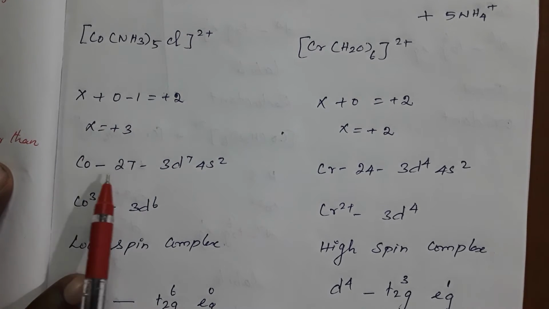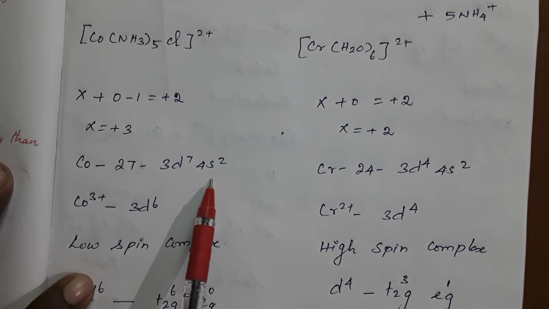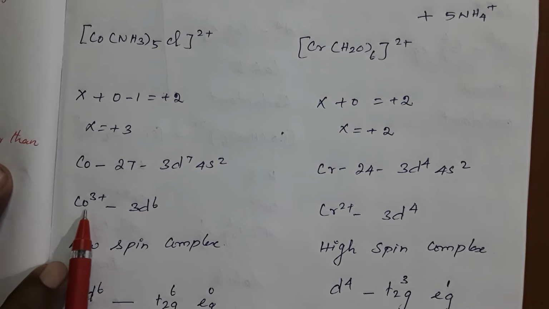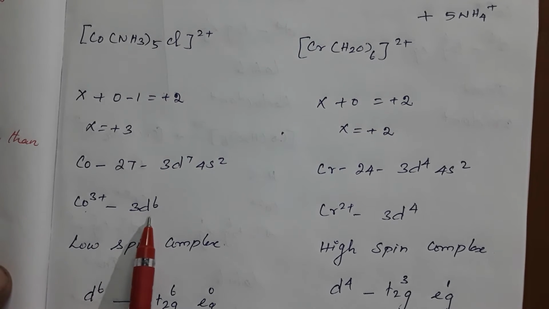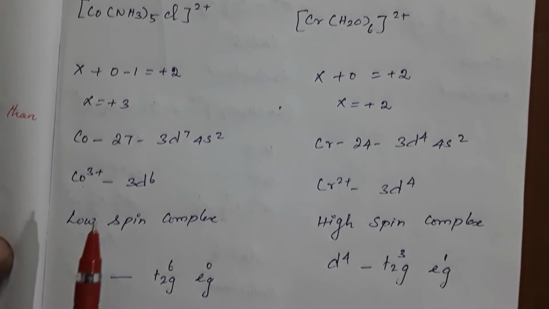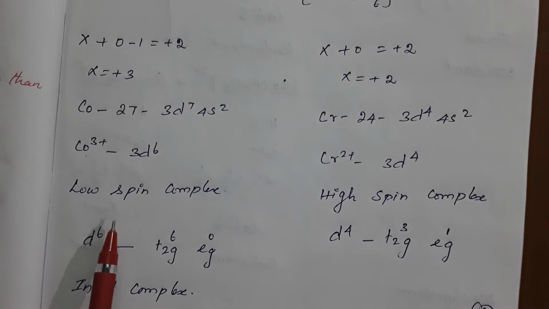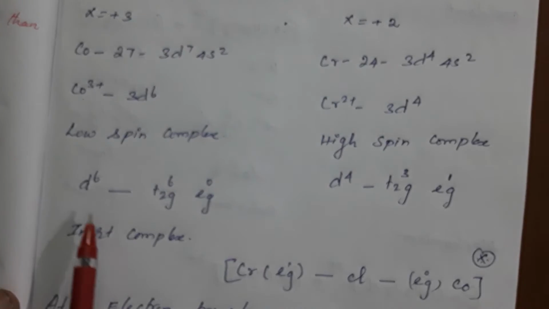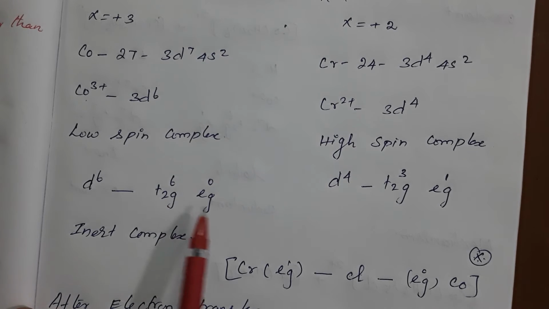Now cobalt, normally atomic number 27, but here cobalt is in the +3 oxidation state, so it is 3d6. Here ammonia and chlorine are the ligands, so it is a low spin complex. Because of the low spin complex, electron pairing takes place, so t2g6 eg0.